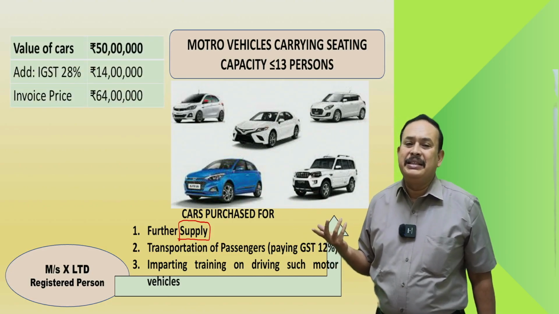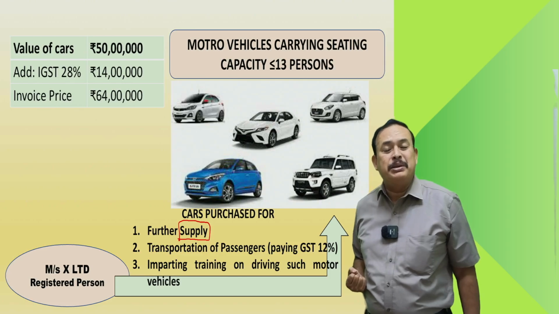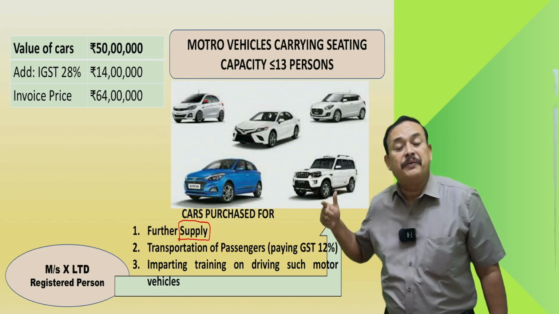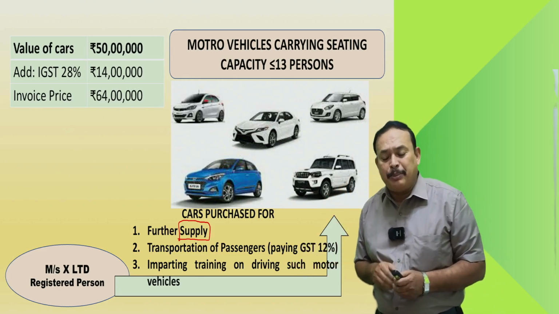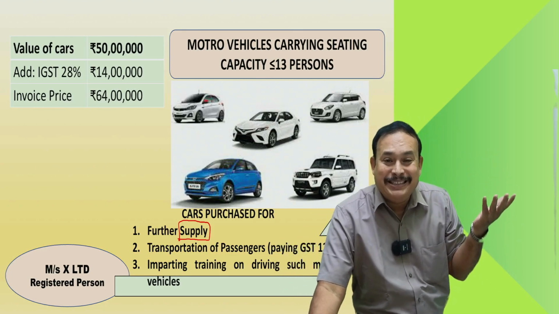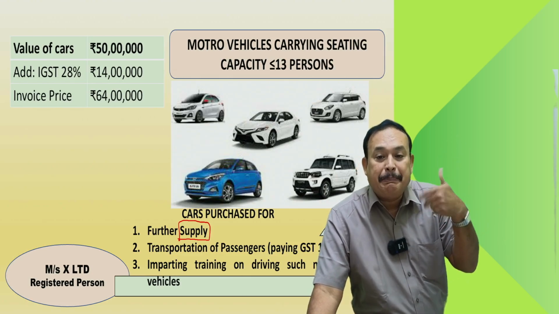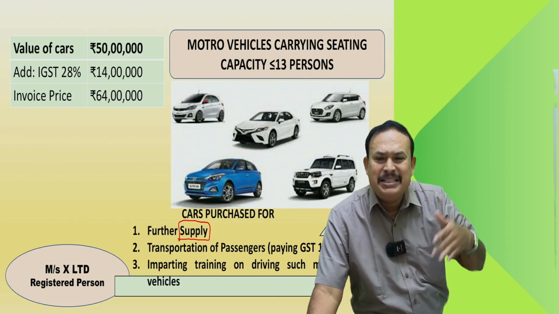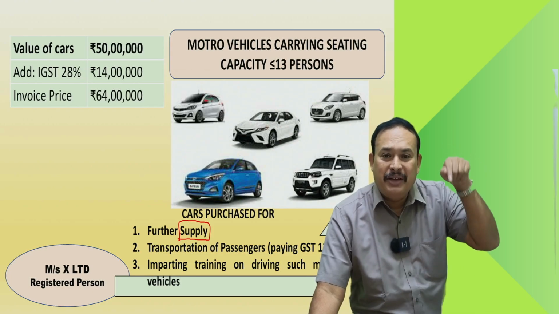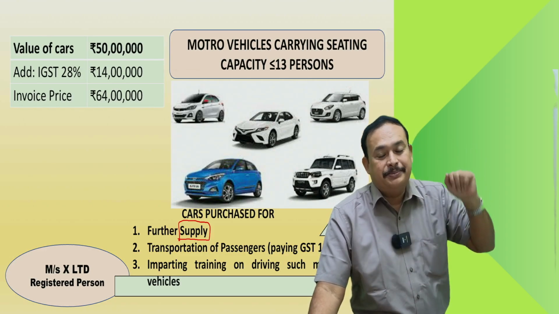For example, in the given case, I purchased these vehicles for 50 lakhs and paid IGST at 28%, 14 lakhs. In that case, 14 lakhs ITC is allowed for me if I use them for further supply. What do you mean by further supply? Sir, my name is Sundar Private Limited. I am purchasing these goods for the purpose of selling them. Buying and selling is stock in trade, so well qualified for ITC, though the vehicle's seating capacity does not exceed 13, including driver.